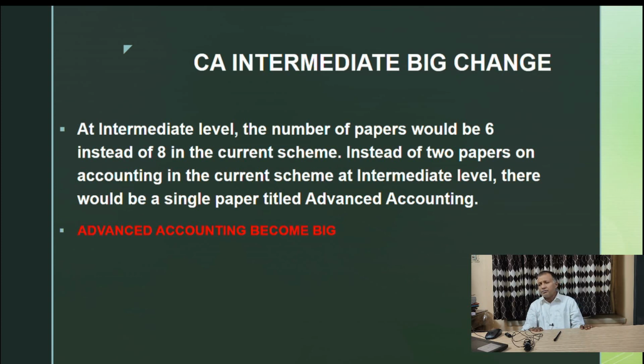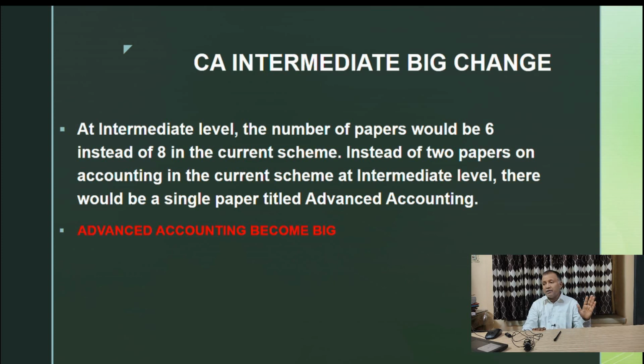As I like to tell you, there were 8 papers in CA intermediate. Now you are getting 6 papers, and instead of 2 papers in accounting, in the current scheme there would be a single paper titled advanced accounting.